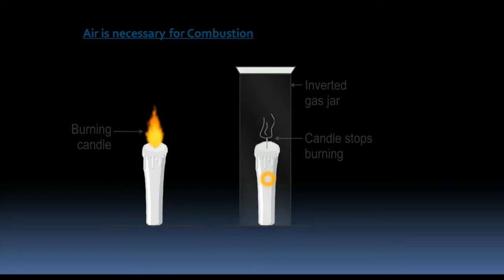You can also do this. You can lift the glass a little upwards so that a gap is created here. Some amount of air enters through this gap, therefore the candle will not immediately go off. Instead it will start to flicker. And why does the flame flicker? Due to the limited supply of oxygen from this gap which you have created here, so due to insufficient supply of oxygen. So this experiment proves that air is very, very necessary for combustion.